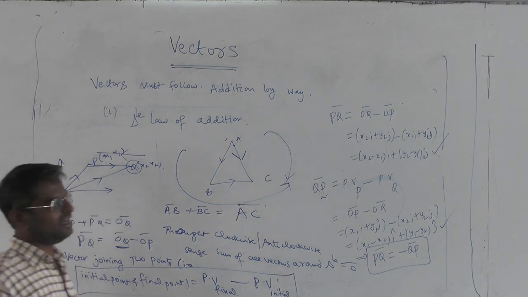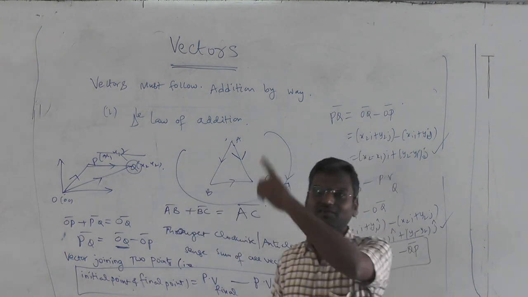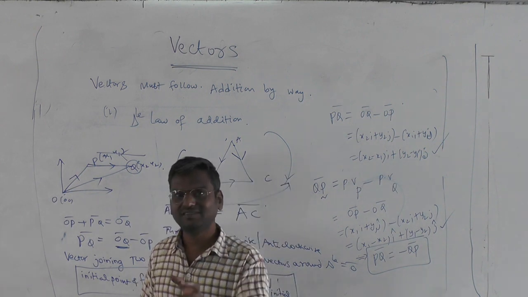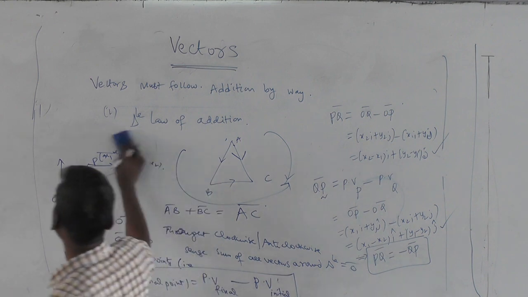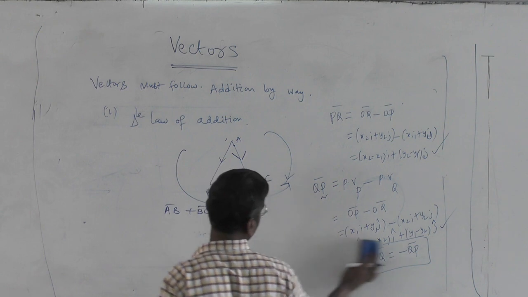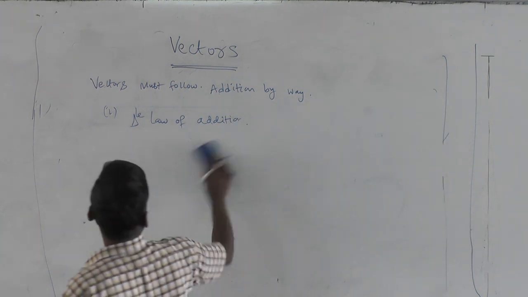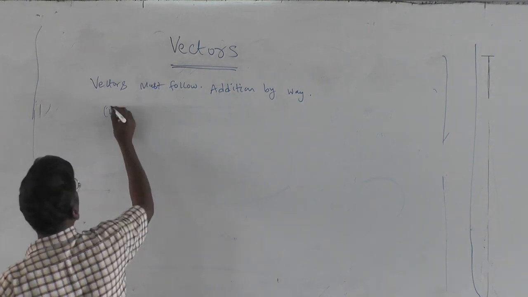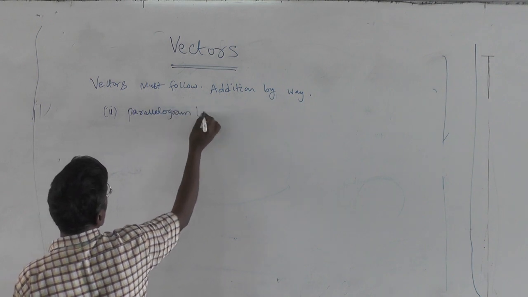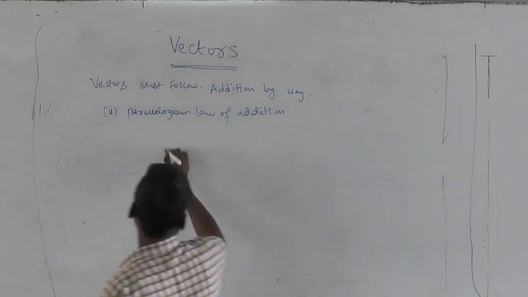Okay. So the triangle law of addition is AB bar plus BC bar is AC bar, or around a triangle, if you go in either clockwise or anti-clockwise direction, the sum of all the vectors must be 0. The second thing, which you know in physics, is the parallelogram law of addition.